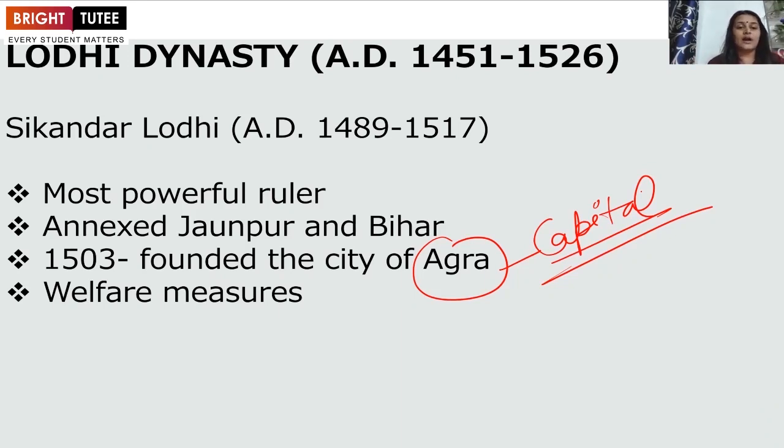He has done many welfare measures also. When we talk about welfare measures, he improved agriculture, and he also controlled the price of essential commodities, just like the earlier rulers in the Tughlaq dynasty also did. They also controlled the prices of commodities so that malfunctioning could be stopped. So just like that, he also took measures to avoid the malfunctioning of price fluctuation, and these are all welfare measures he did during his time period.